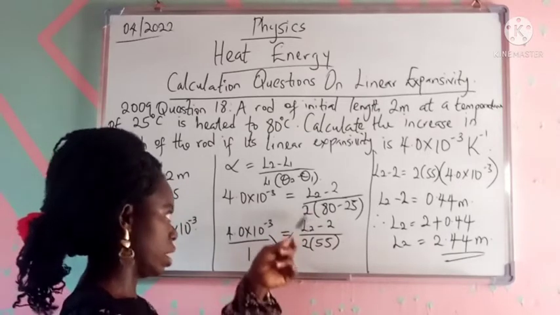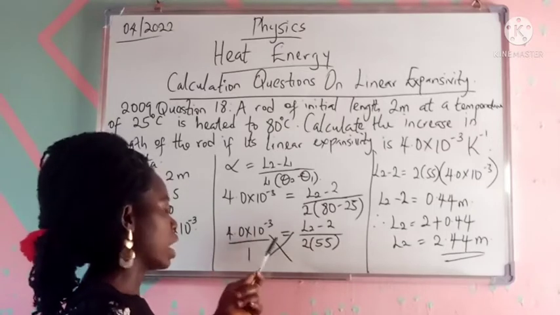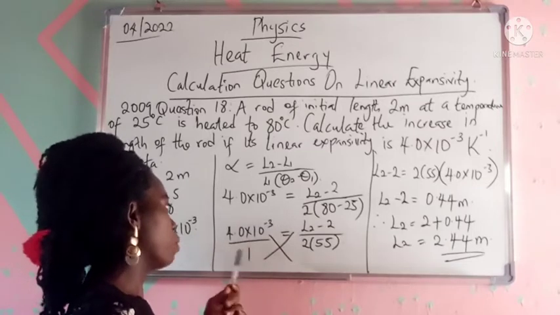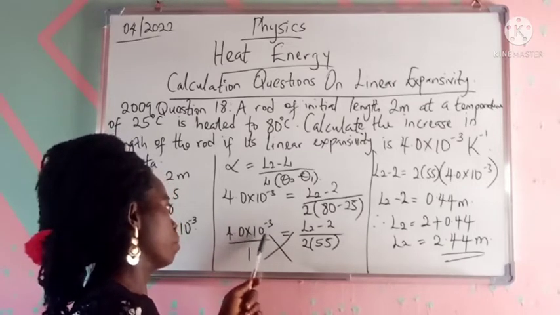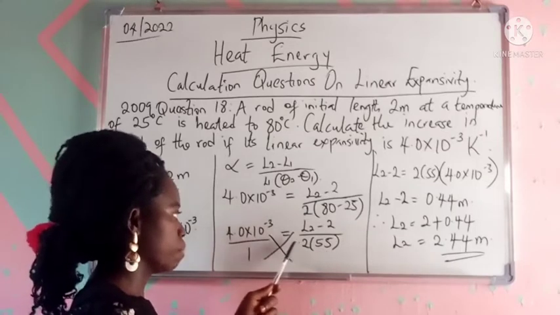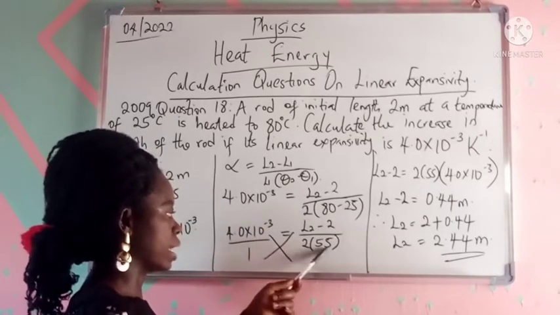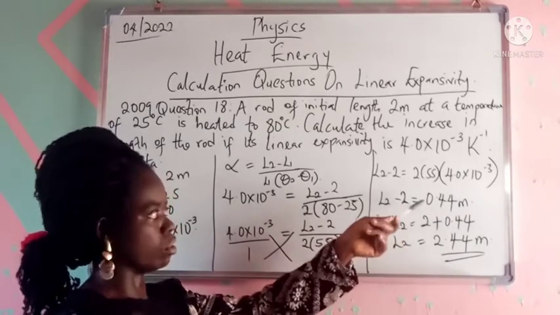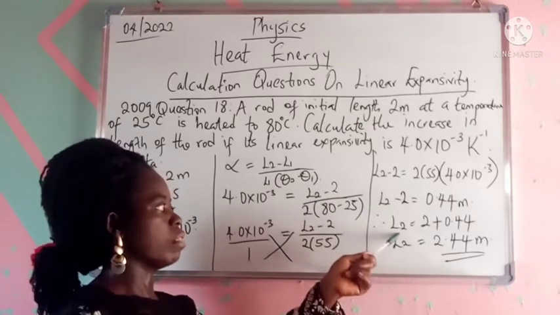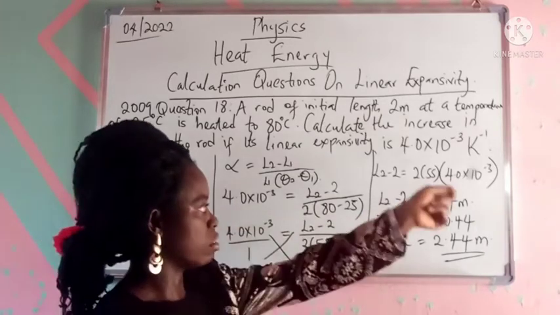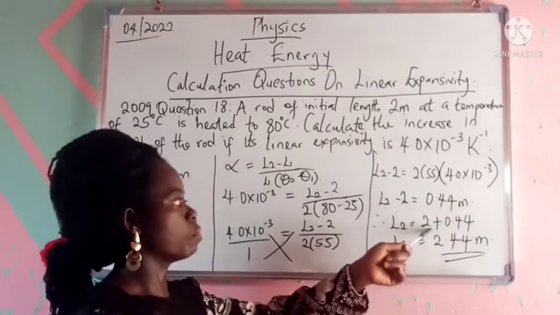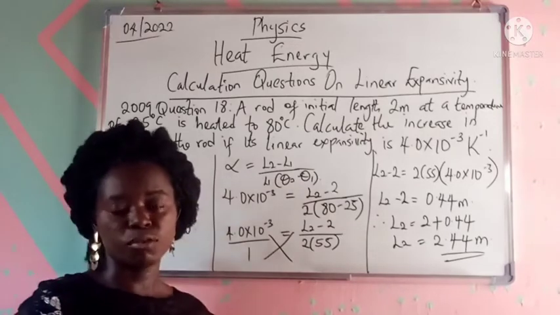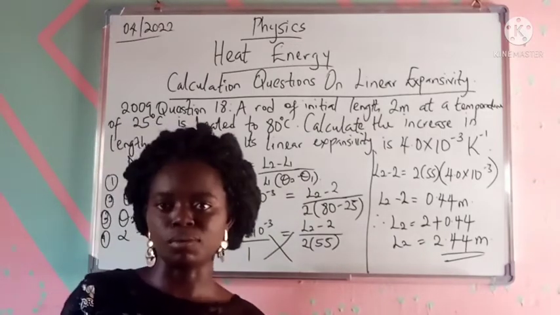Since this is under a division sign, I can do that, so that in cross multiplying, I now have L2 minus 2 multiplying 1, which is still the same number, then the value for linear expansivity multiplying L1 bracket change in temperature. Solving that, we got that L2 minus 2 is equal to 0.44 meters, and therefore L2 will be, if the 2 crosses the equality sign, it becomes positive, that's why it becomes plus 2, and the final answer becomes 2.44. Have you understood what we did?